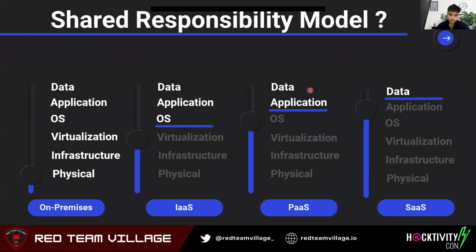In the era we are living in, we use either platform as a service, maybe software as a service. If you are still an old school person, then you may still be using physical bare metal devices, which I don't think anybody might be using. But in this talk we'll be talking about only platform as a service and software as a service. A lot of things, from the OS layer till the physical layer, are being handled by our cloud service providers. Let's say in this case we have AWS.